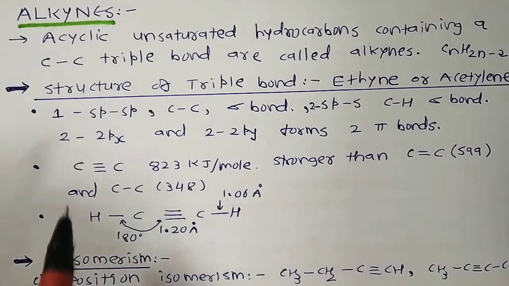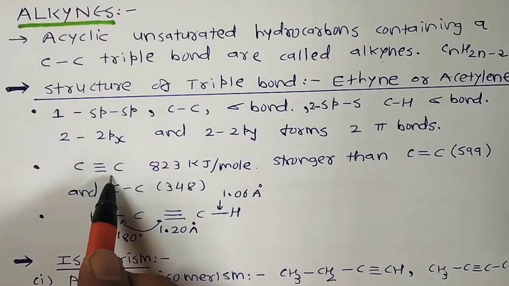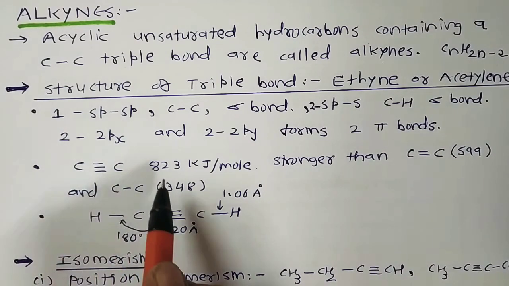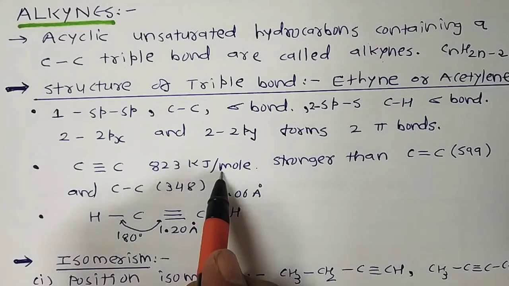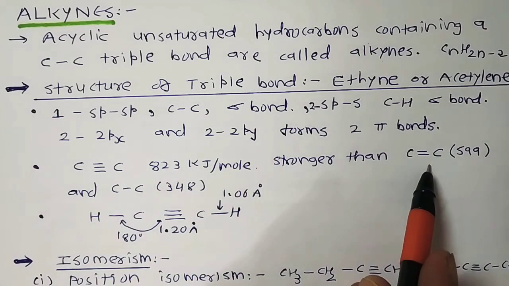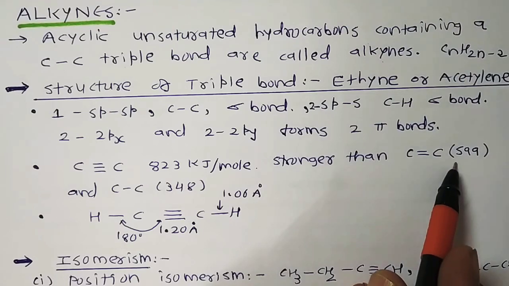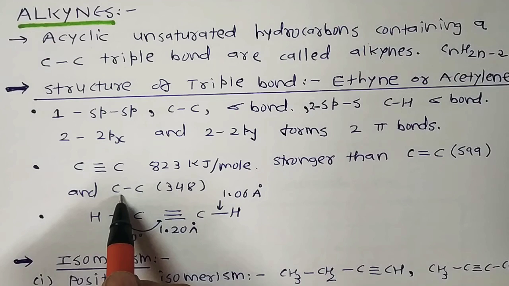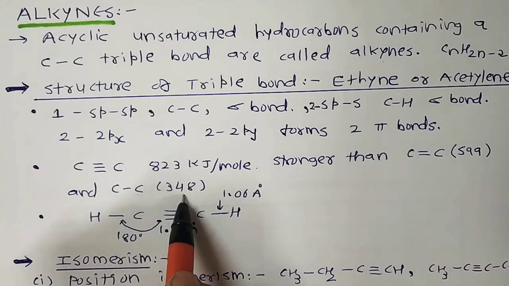The total strength of the C≡C bond in ethyne is 823 kilojoules per mole. So it is quite stronger than the double bond in alkenes, like 599 in ethene, and the C-C bond of ethane, 348 kilojoules per mole.